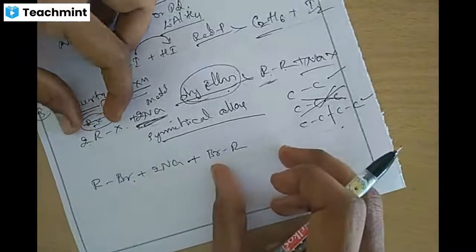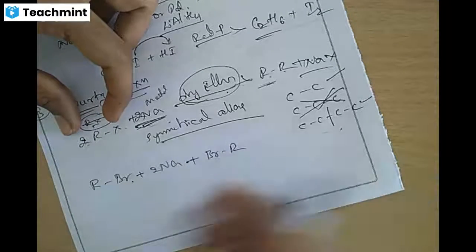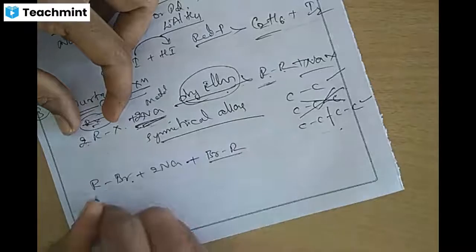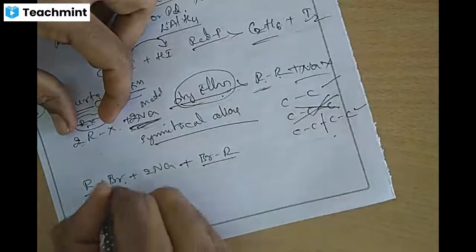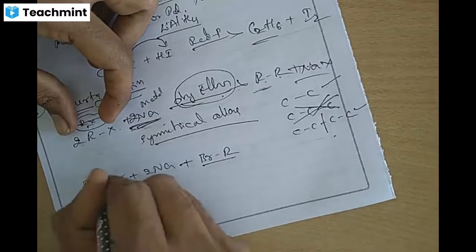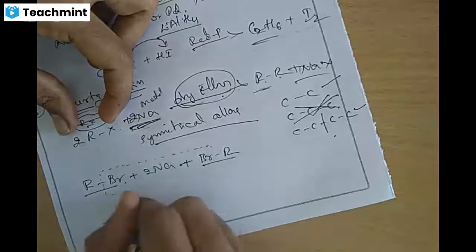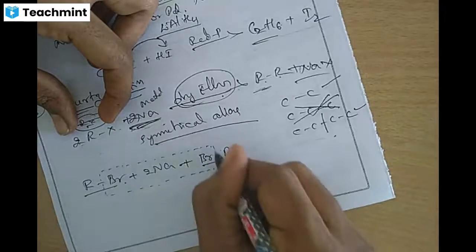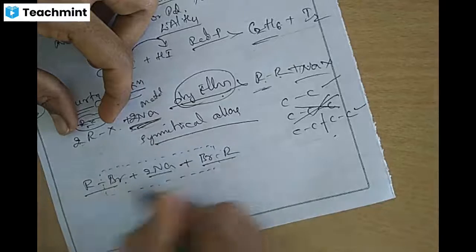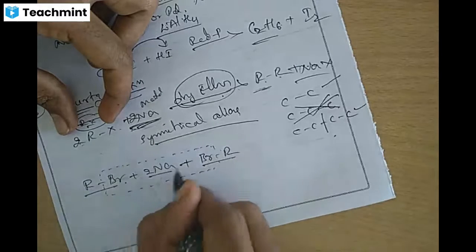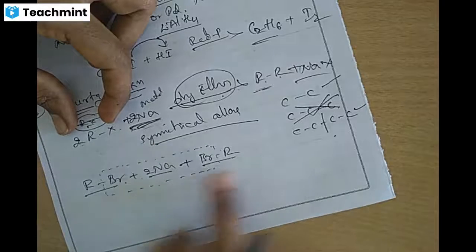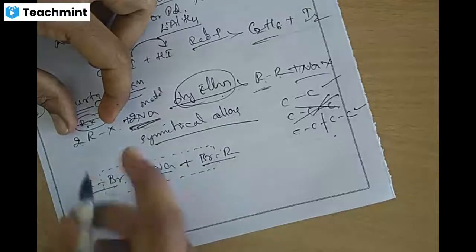Both are the same. Here one molecule and here one molecule. The two sodium atoms combine with the halide groups, so we get 2 NaBr.